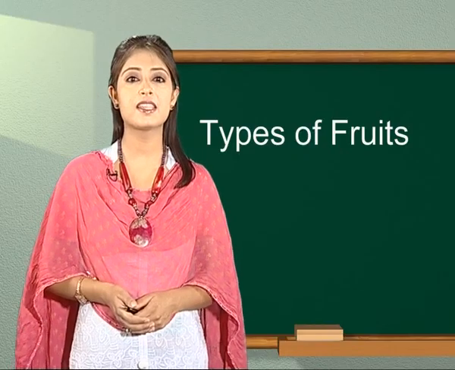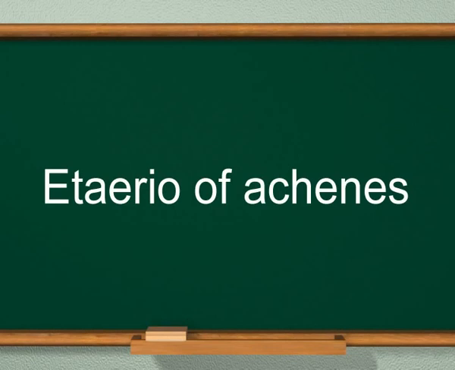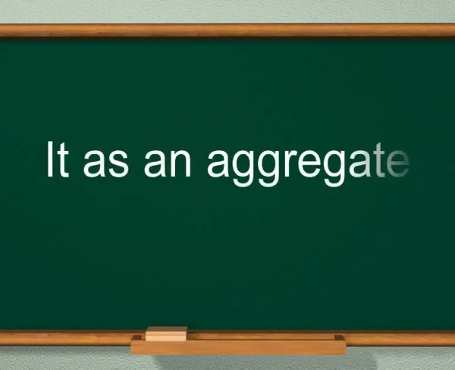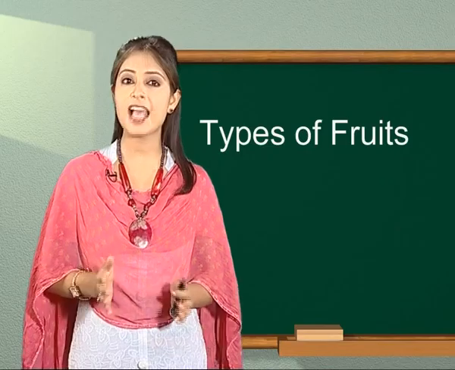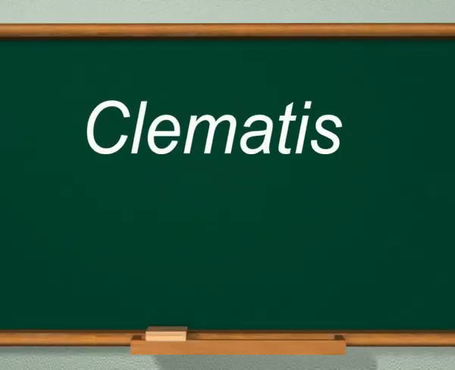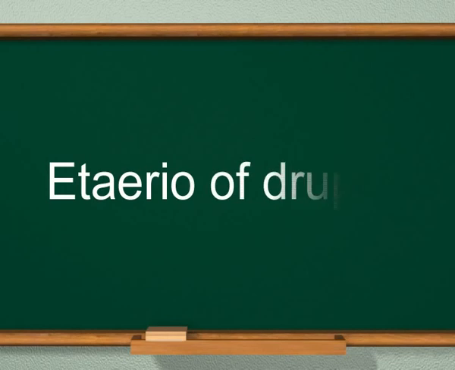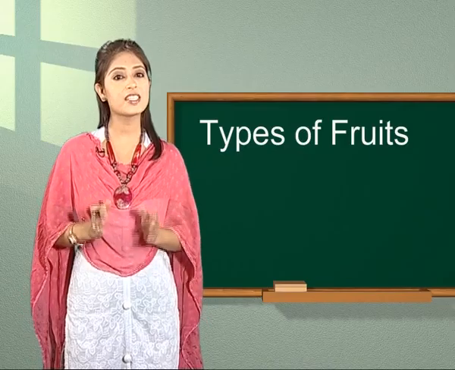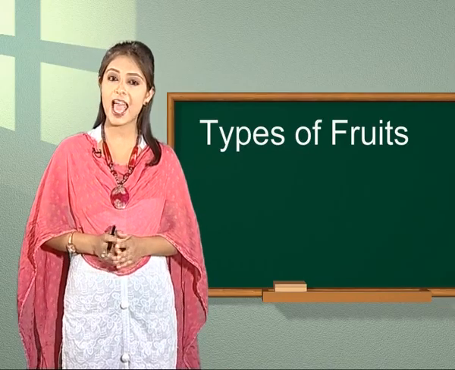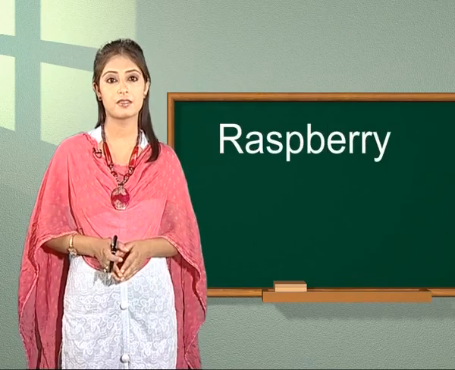Next type is Etaerio of achenes. It is an aggregate of achenes as found in Clematis and Strawberry. Next type is Etaerio of drupes, which is an aggregate of drupes as found in raspberry.